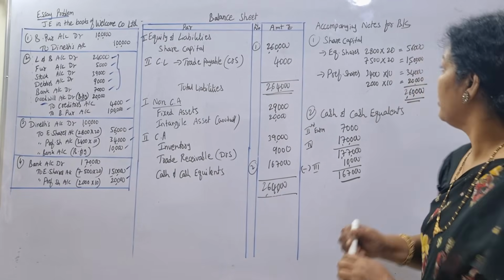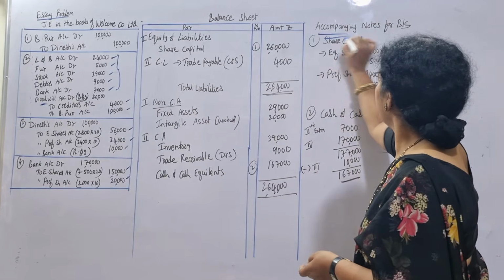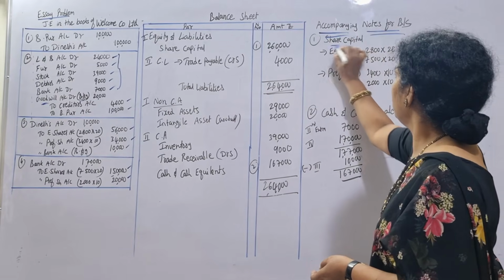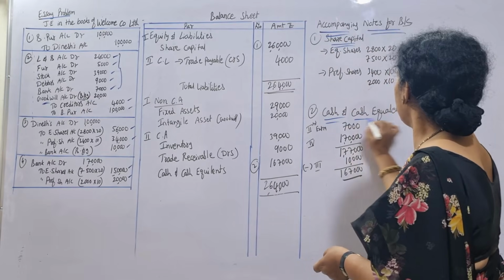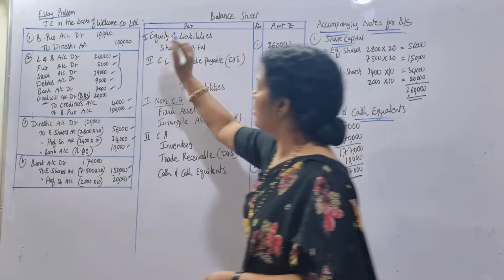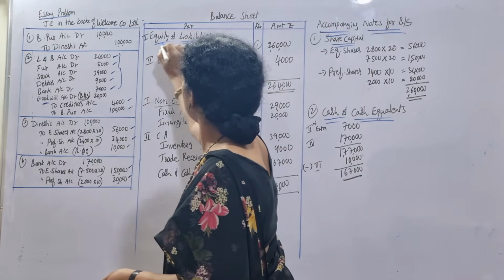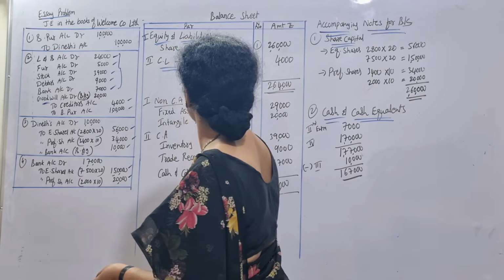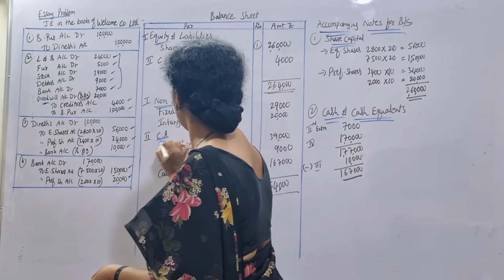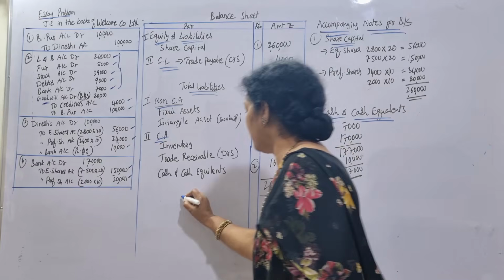Let me explain the gist of this problem. First of all, we must understand the journal entries. This is total assets.